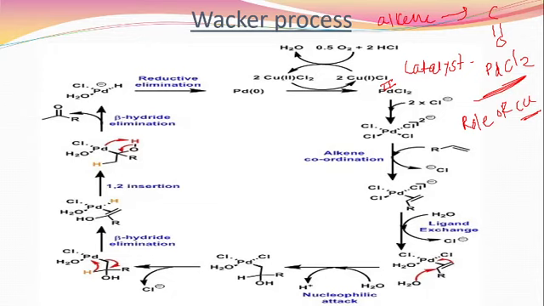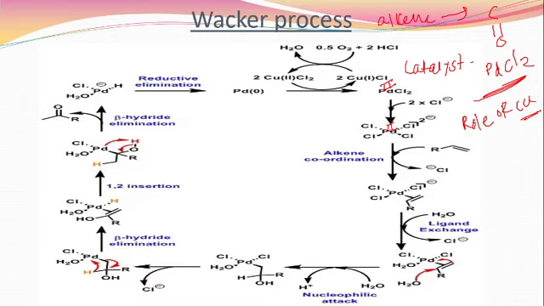Okay, then after conversion of palladium 0 to palladium 2, that means it gets converted to PdCl2. Then in the next step, the addition of 2 more chlorines takes place, and it gets converted to PdCl4. Here the complex has a 2 minus charge, that means here also the palladium has a +2 oxidation state.